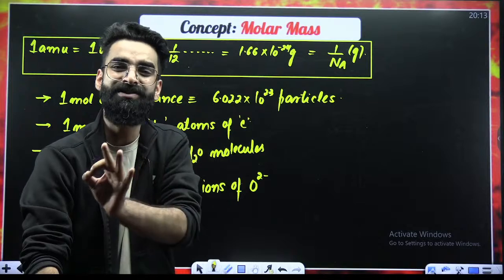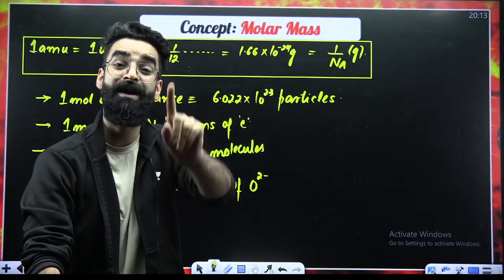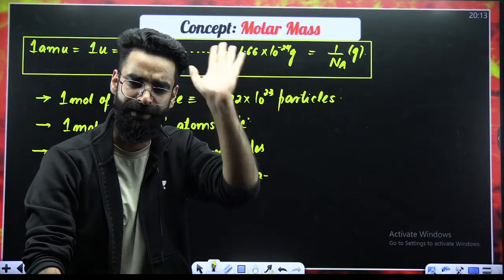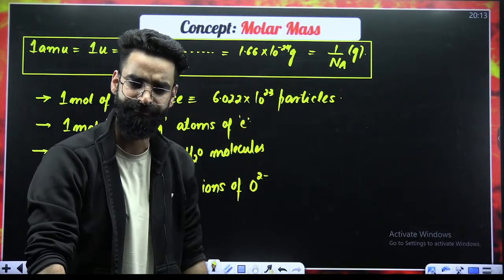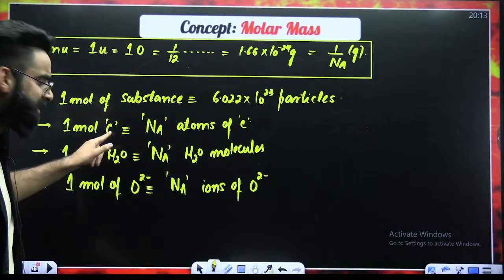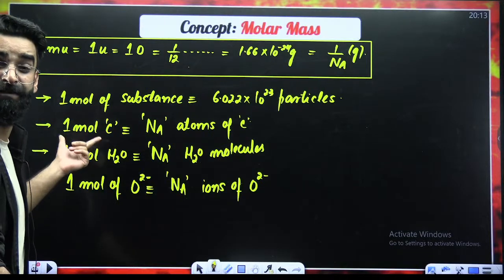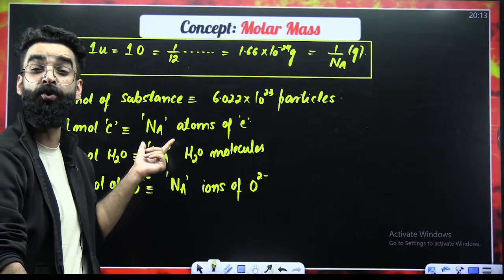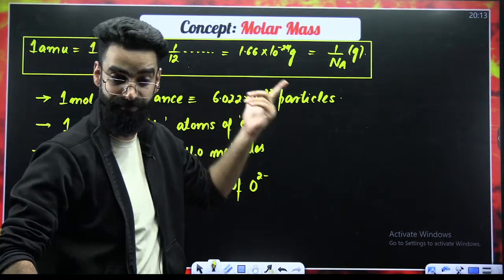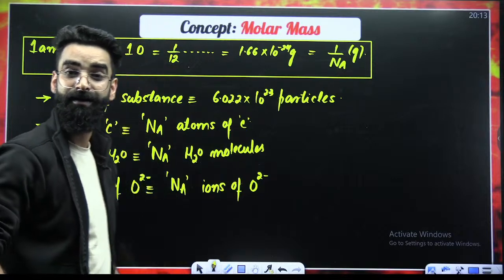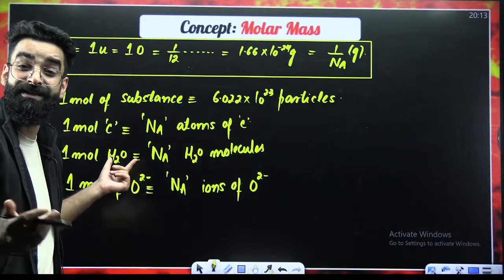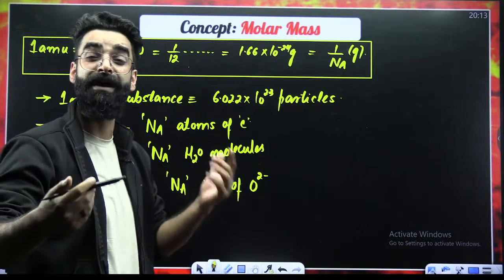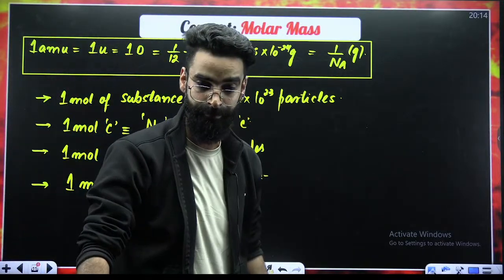So, the molar mass of a substance is just the mass of 1 mole of the substance, the mass of 6.022 × 10^23 particles. As simple as that. Okay? For example, the molar mass of carbon means the mass of 1 mole of carbon, the mass of 6.022 × 10^23 carbon atoms. Similarly, molar mass of water means the mass of 1 mole of water, the mass of 6.022 × 10^23 water molecules.